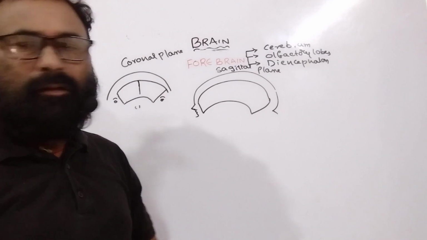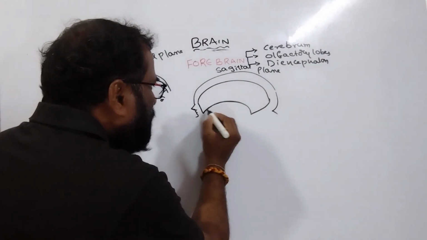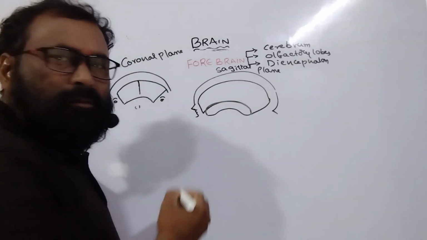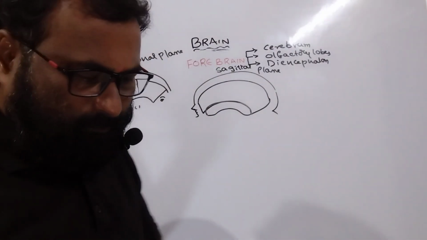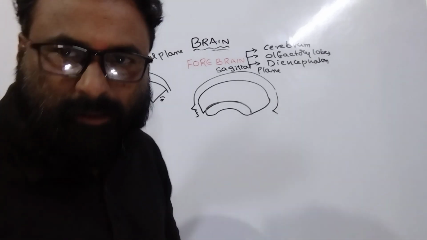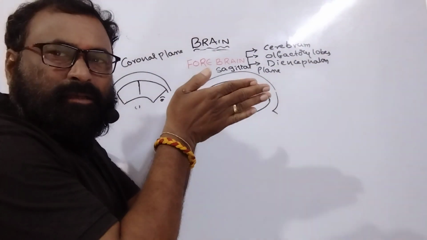There is a transverse band which connects these. This is the brain. You observe it transversely: this is one lobe and this is the other lobe.